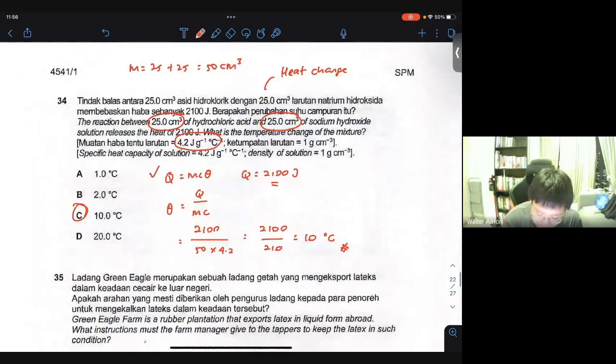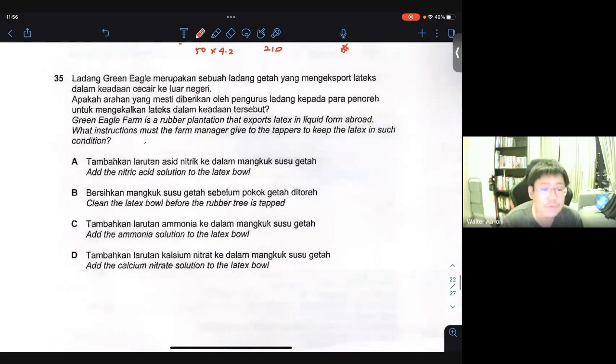That's Q. Right, 35. Green Eagle Farm is a rubber plantation that exports latex in liquid form abroad. What instructions must the farm manager give to tappers to keep the latex in such condition? So in order for you to keep the latex in a liquid form, right? Liquid form basically means it must not coagulate lah.